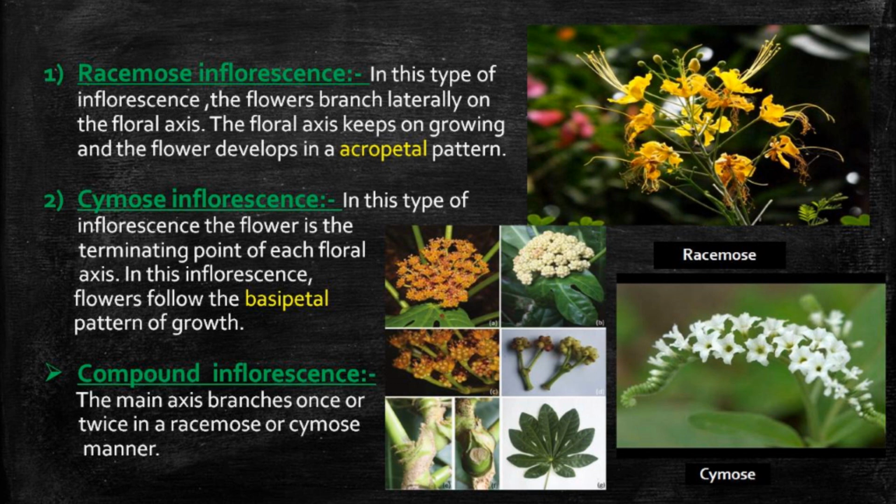Next one is the cymose inflorescence. In this type of inflorescence, the flower is the terminating point of each floral axis. In this inflorescence, the flowers follow the basipetal pattern of growth. You can see how the cymose inflorescence occurs in the picture. Besides the racemose and the cymose, there are other types of inflorescence as well, and I have discussed some of them here. One of them is the compound inflorescence. The main axis branches once or twice in a racemose or cymose manner. You can see I have given you pictures of the compound inflorescence.